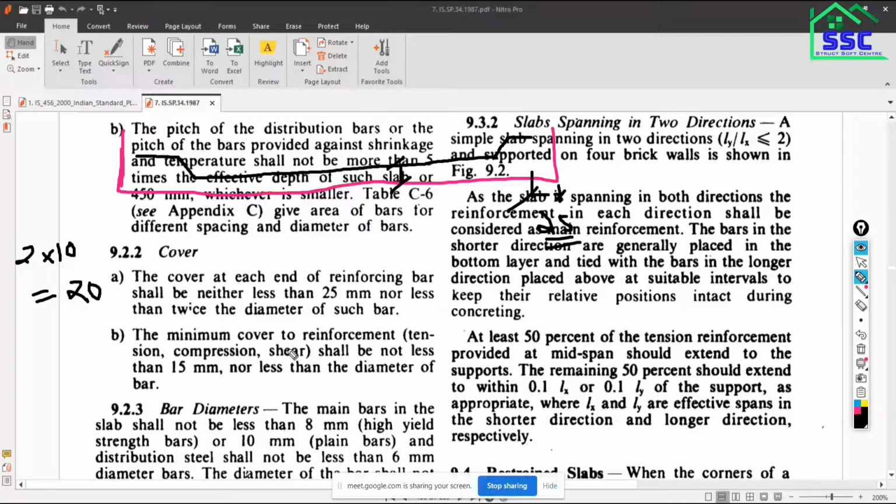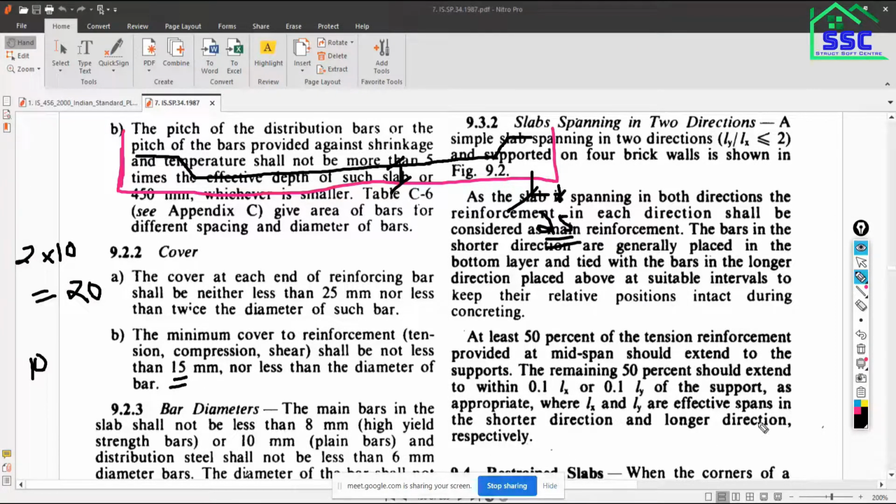Now next, minimum cover to the reinforcement, that is tension and compression reinforcement. Now we are talking about from the base and from the top, effective cover or top cover. Minimum cover to the reinforcement, tension and compression and shear, shall not be less than 15 mm. It is clear cover, not effective cover. Clear cover minimum should be 15 mm or not less than the diameter of bar. Suppose we are using a 10 mm dia bar, so 10 and 15, obviously 15 is greater, so minimum cover for the slab you have to provide is 15 mm. Is that clear?